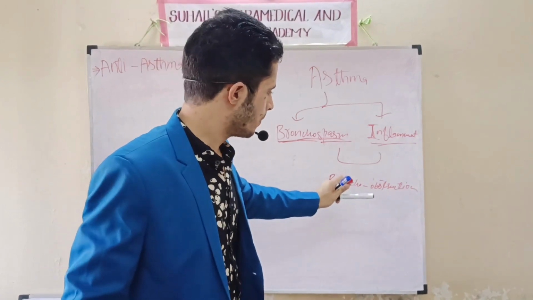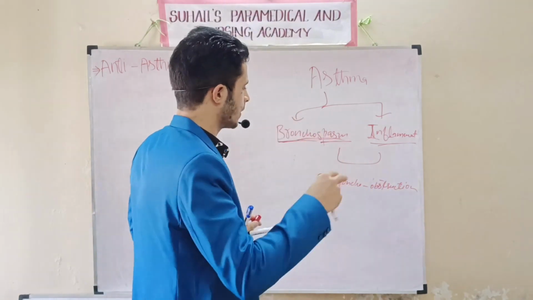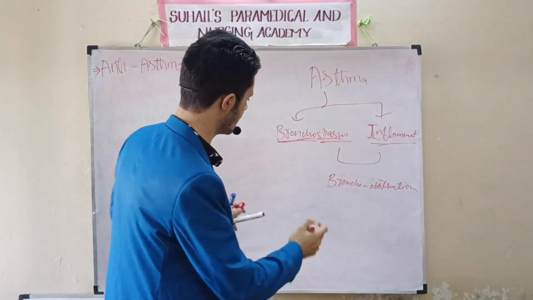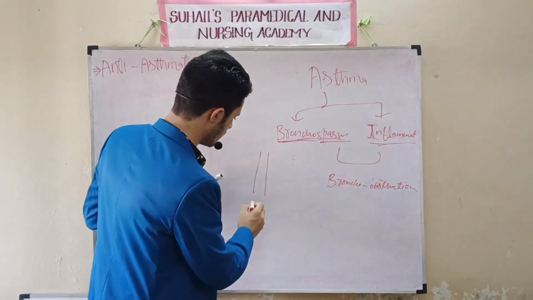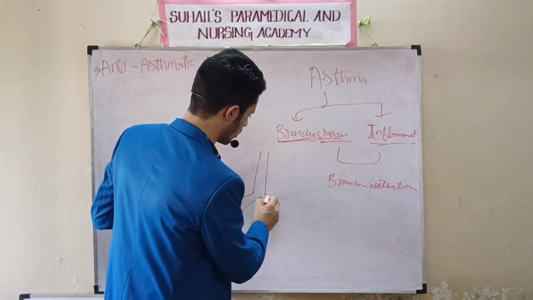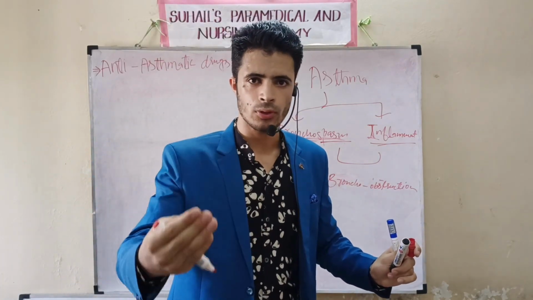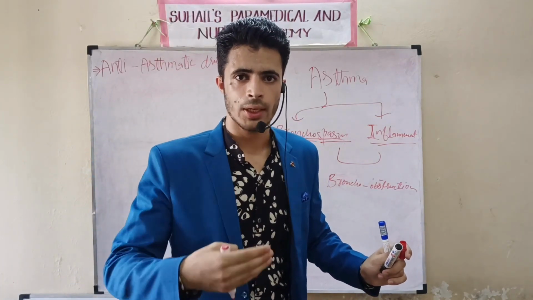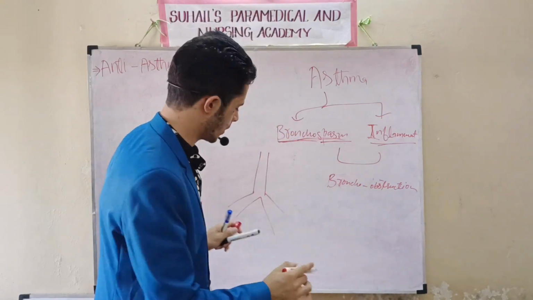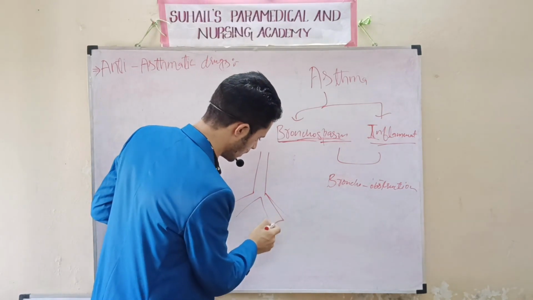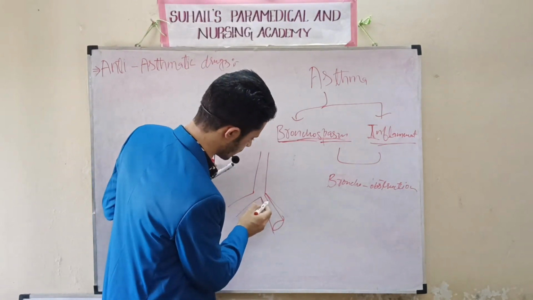Why will it be reduced? Because there is bronchospasm, there is a decrease in the diameter. So here I will explain. See here. Suppose this is a normal bronchi, and the bronchi will divide into primary and secondary bronchi. Then the secondary bronchi will terminate into primary, secondary and tertiary bronchioles. I will show one bronchi here. This was the diameter of one bronchi. It was this much.